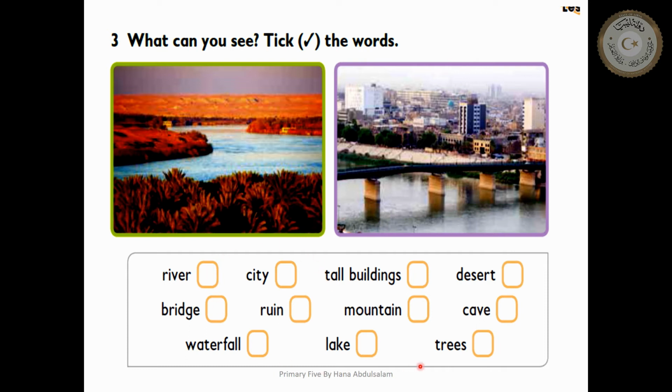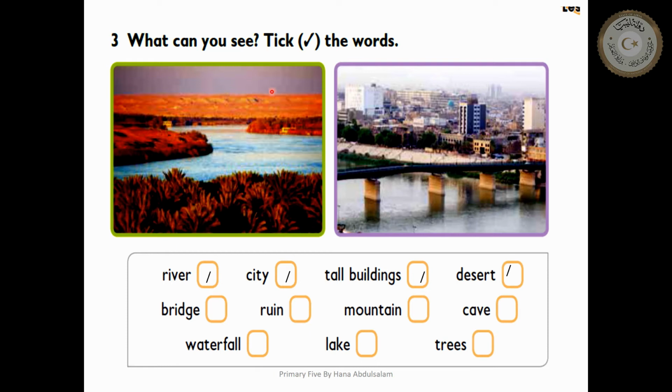In the box, we have different words. I will start with river. Can you see river? Okay. River. City. This is a city. Tall buildings, tall buildings, like here. Okay. Desert, desert, desert.